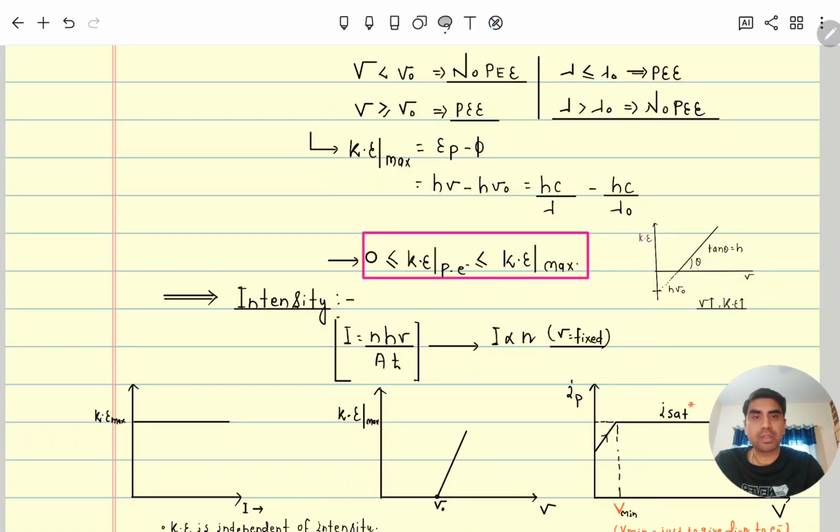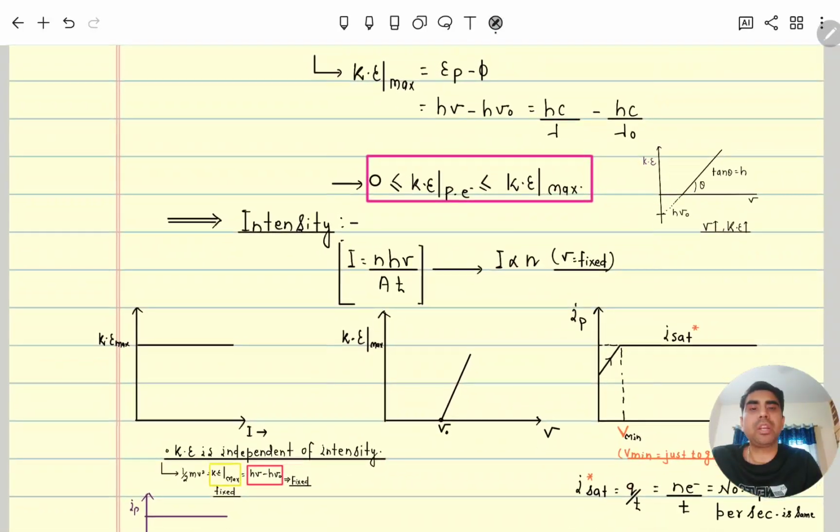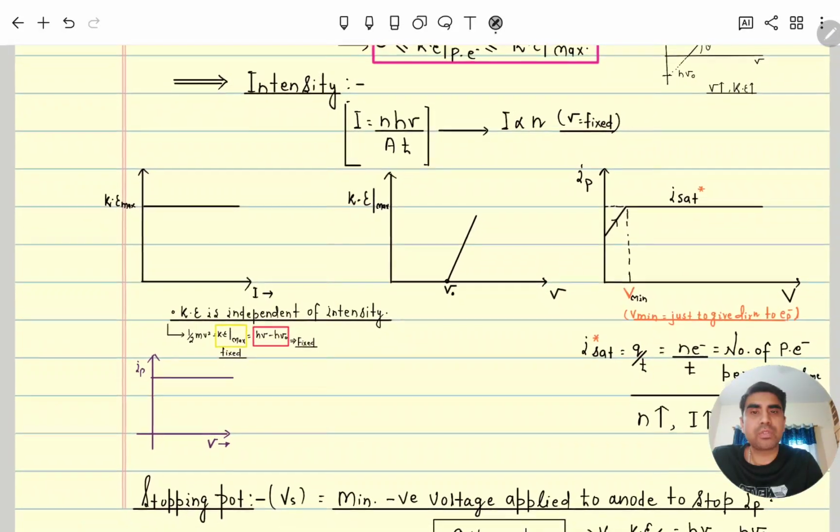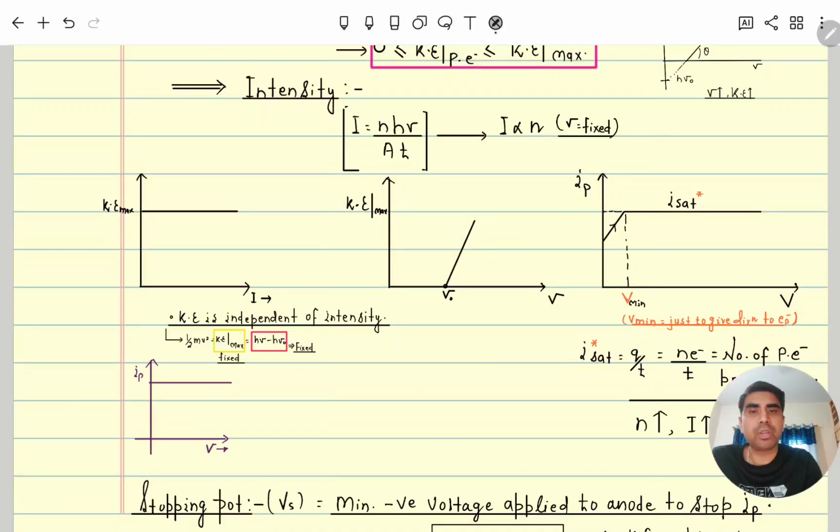Now we will discuss intensity. So what does intensity mean? Brightness. The number of photons falling per unit area per unit time is called intensity. So for any photons, intensity, meaning brightness, is not proportional to frequency, because for that photon the frequency will be constant.